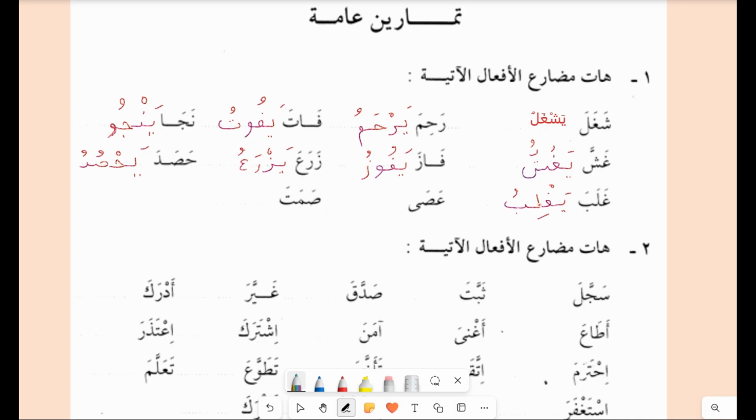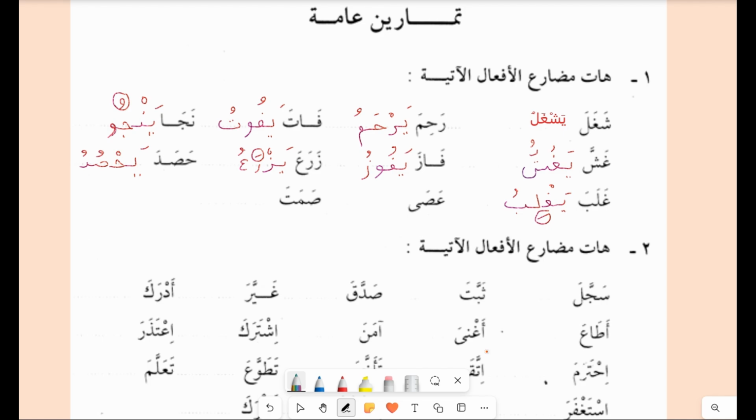There are three scales in fi'l mudari: one with the dhamma, one with the fatha, and the third one with the kasra. All these harakat change on the second last letter of the fi'l mudari. This is an easy way to remember the three scales of fi'l mudari.